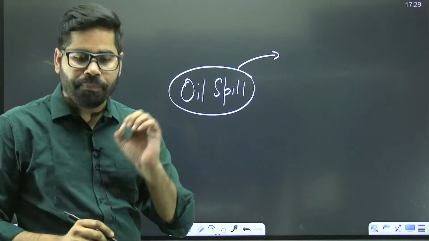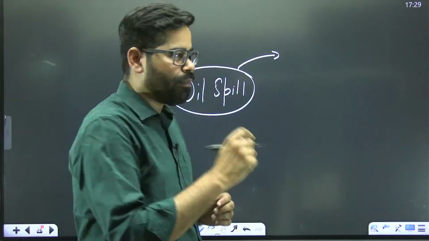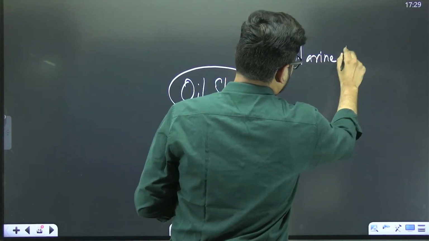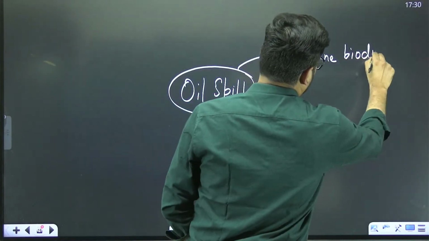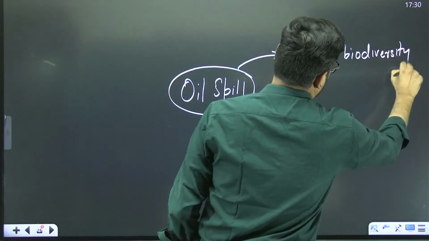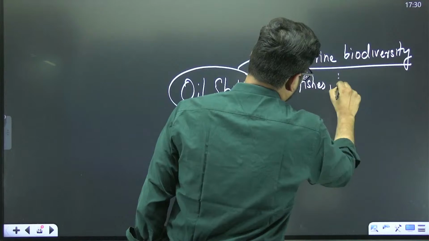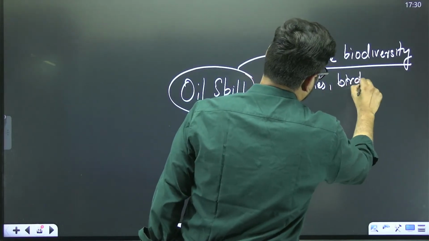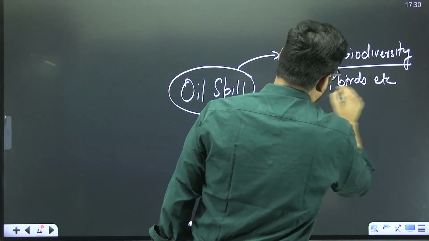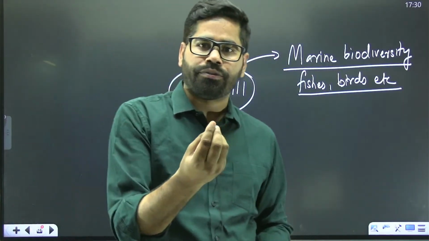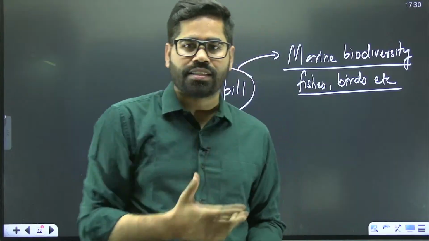The first impact is of course on the marine life, the marine biodiversity. The fishes, birds and all, etc., they are going to be impacted. You know that many of the fishes come out on the surface.